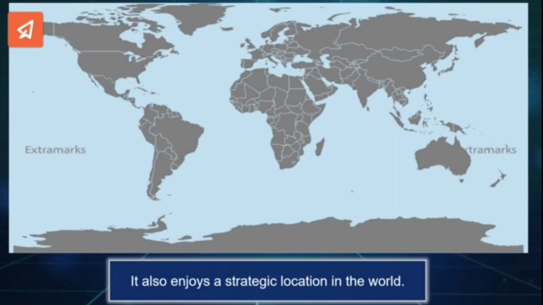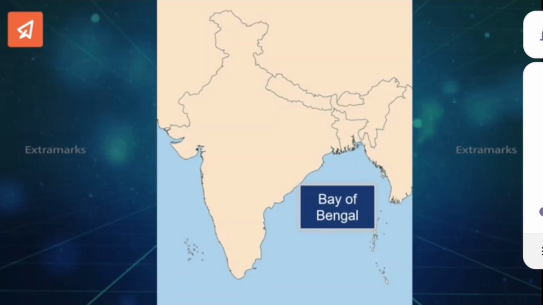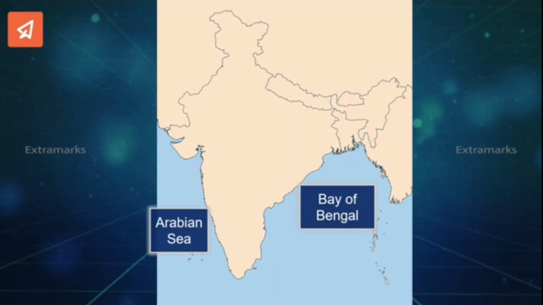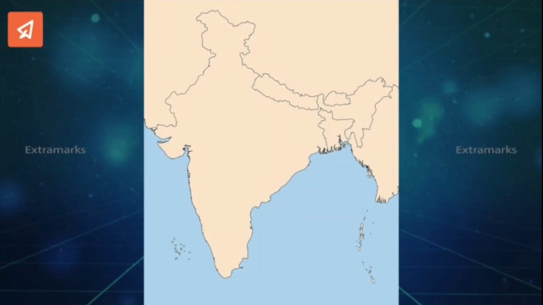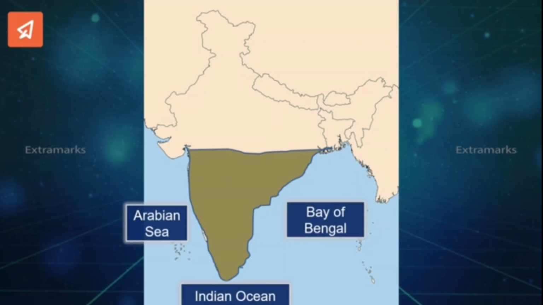It also enjoys a strategic location in the world. You can observe this by looking at the location of India on the world map. India is bounded by the mighty Himalayan mountains in the north, the Bay of Bengal in the east, the Arabian Sea in the west and the Indian Ocean in the south. The southern part of India is a peninsula. Do you know what a peninsula is? Well, a peninsula is a piece of land surrounded by water on three sides.